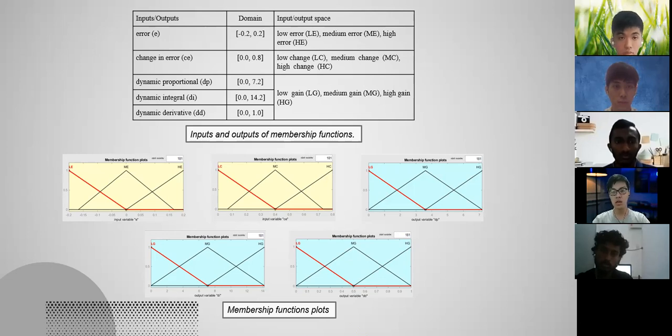Then the third column of the table shows the domain of input. The second column of the table shows the domain of input and output, in which the input space is in the third column. So the input space for error is low, medium, and high error. The input space for change in error is low, medium, high change, and the output space for dp, di, dd is low, medium, high gain. And then finally, we have the bottom half, the membership function plots, in which those with yellow background are input, blue background are output.